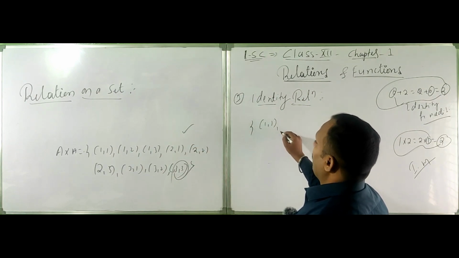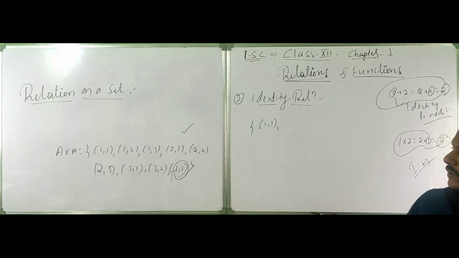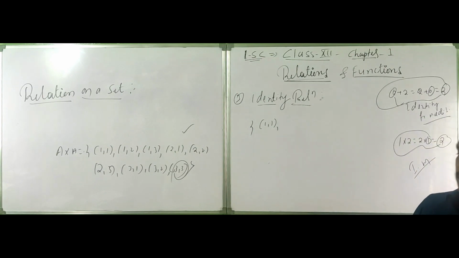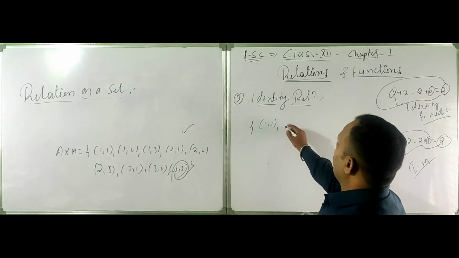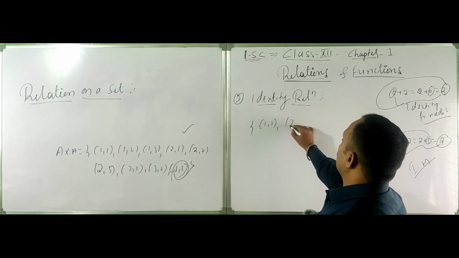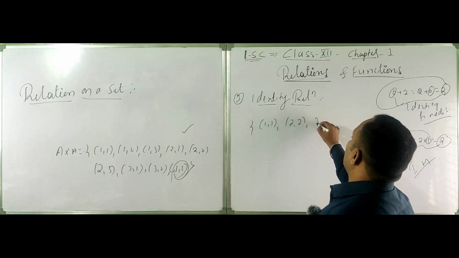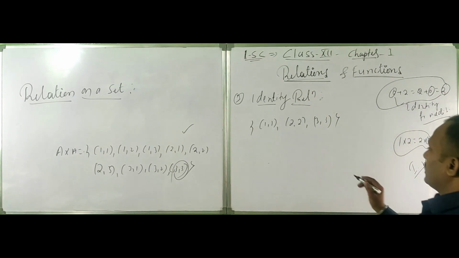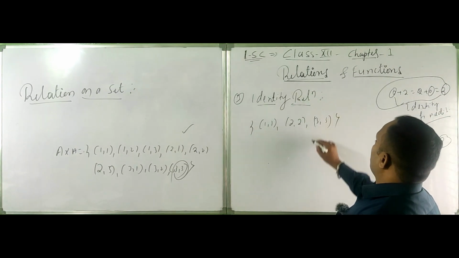Here, let's check the elements. You can call them elements, but ordered pair is better; the technical word is ordered pair. The ordered pairs are (1,1), (2,2) and (3,3). What is the condition here?